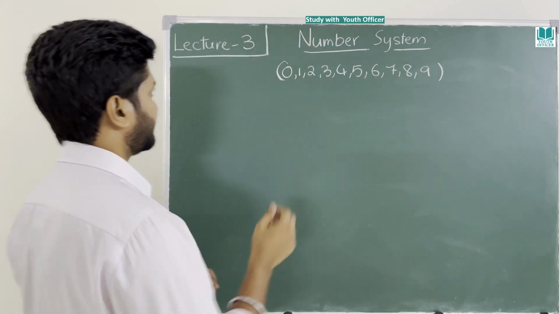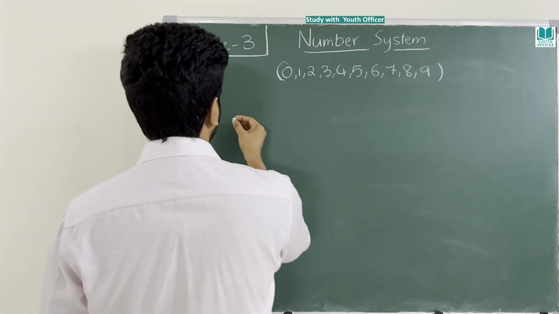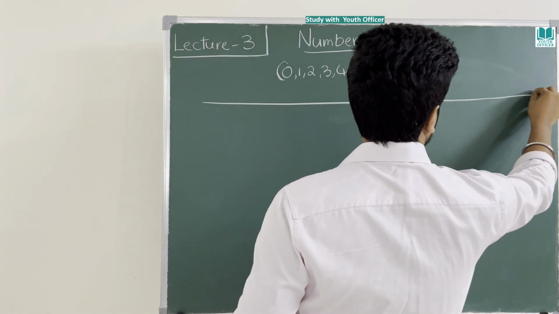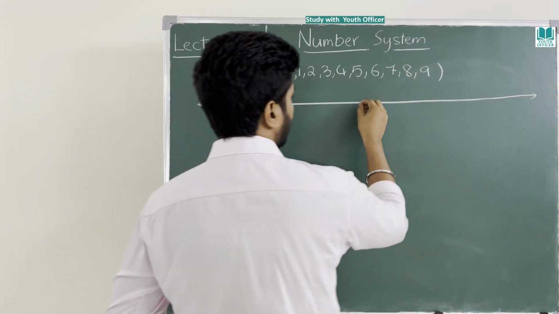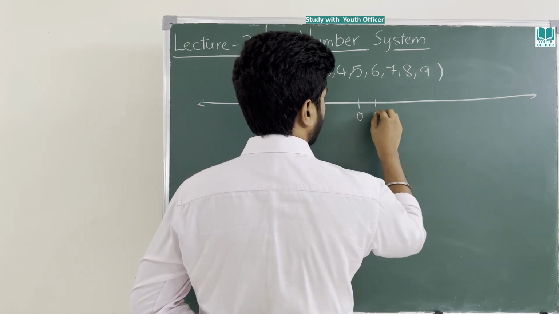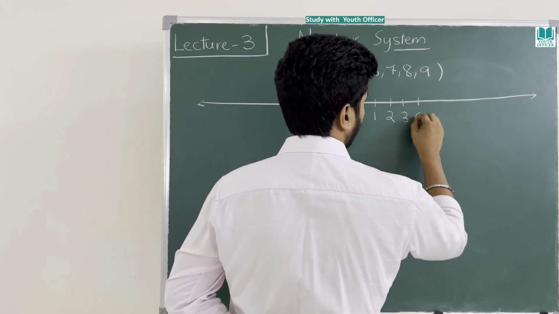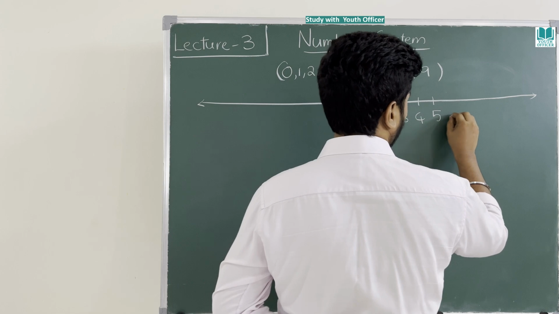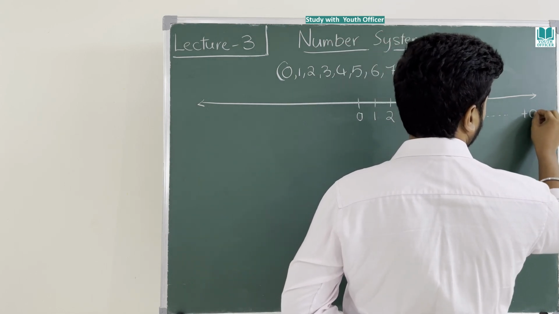Chalo. Number line today. How do I represent a number line? Have you ever seen a number line? There will be a 0 in the middle. Then 1, 2, 3, 4, 5, and so on till plus infinity.